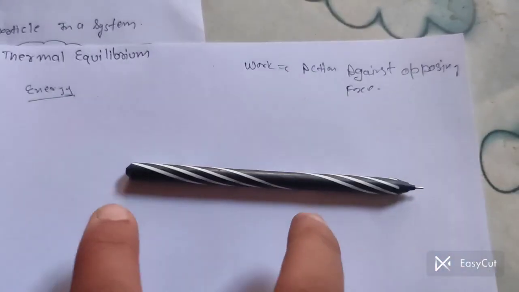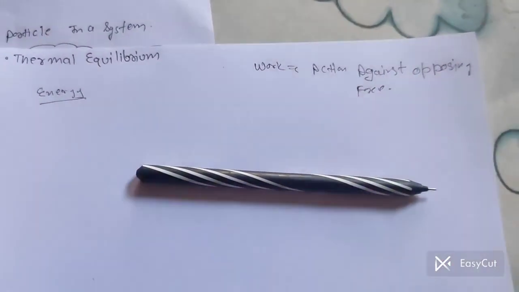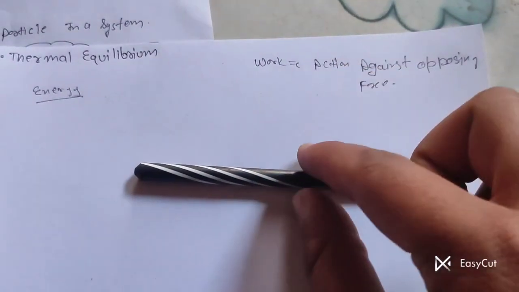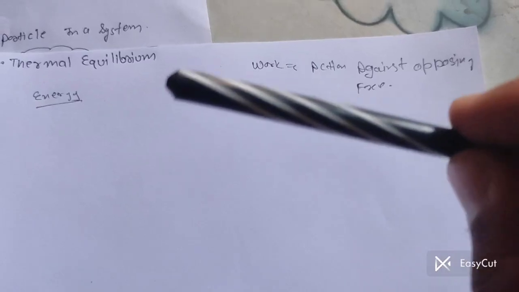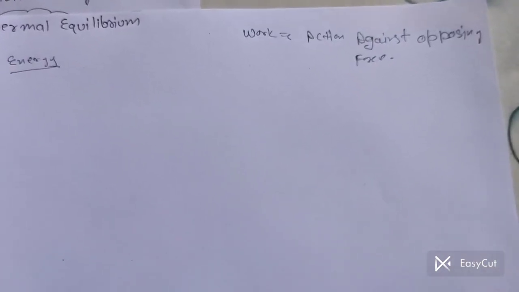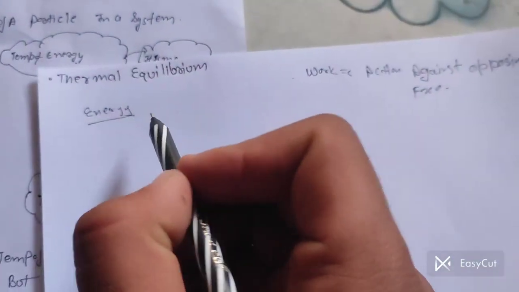For example, if this is the pen, now it has energy 0 because no work is done. Now we lift this, okay. So this is our maximum capacity. So this is called the energy, from 0 to this maximum. So energy is the capacity to do work, basically of a system.